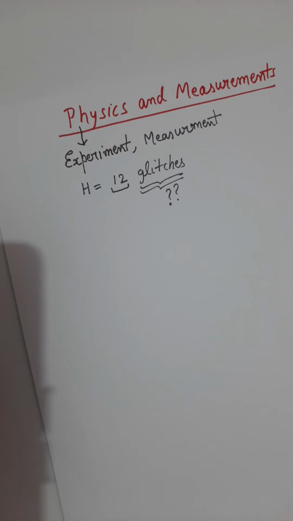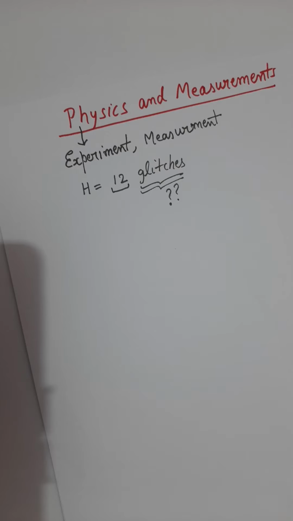So physicists and scientists, they defined some standard of units so that whenever a person takes measurement and that person reports that measurement to somebody else, person A takes some measurement and will give a report of that measurement to somebody else, suppose that person B. So both persons A and B must be aware of the units of measurement.